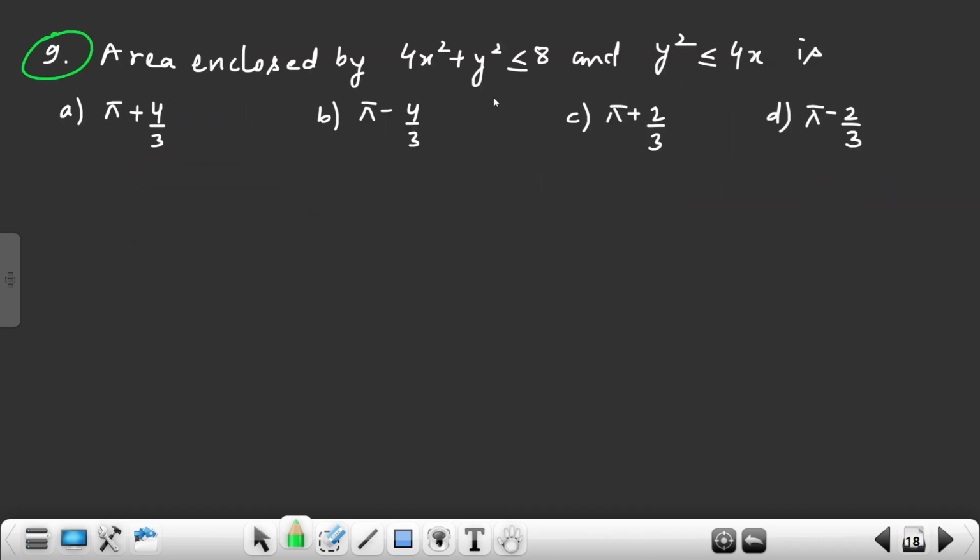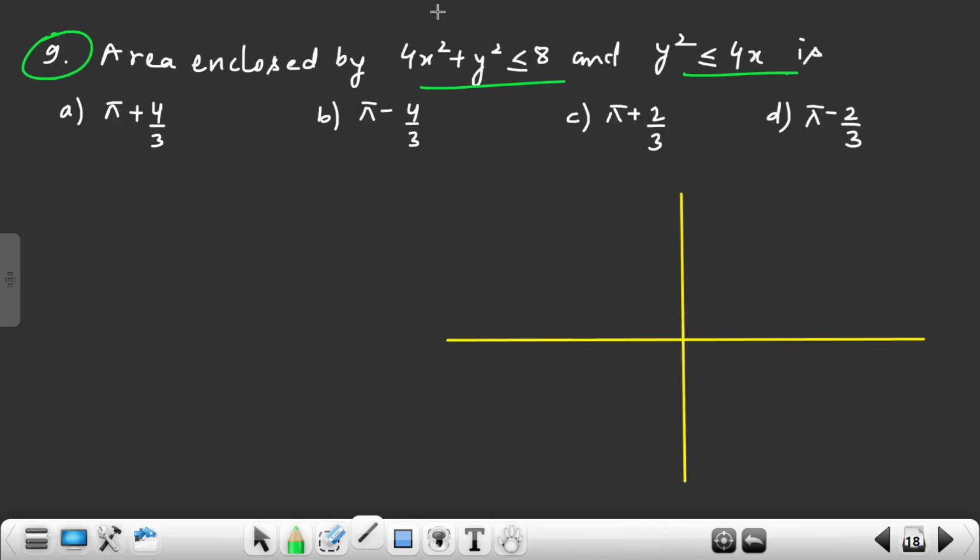Now come to the 9th one. Area enclosed by this and this. Okay. Now we know that, let's do this. This is an ellipse, right? And this is a vertical ellipse, because if y is 0, the x value is root 2, and if x is 0, the y value is 2 root 2.